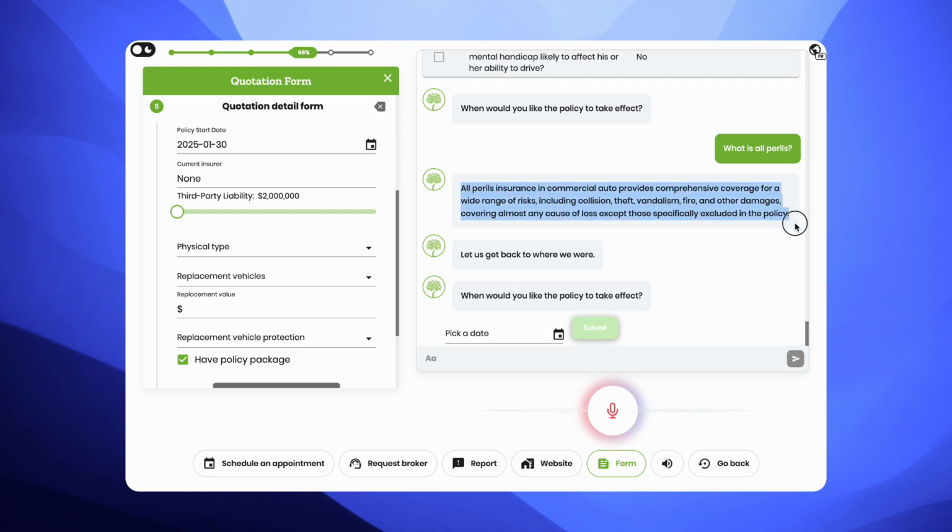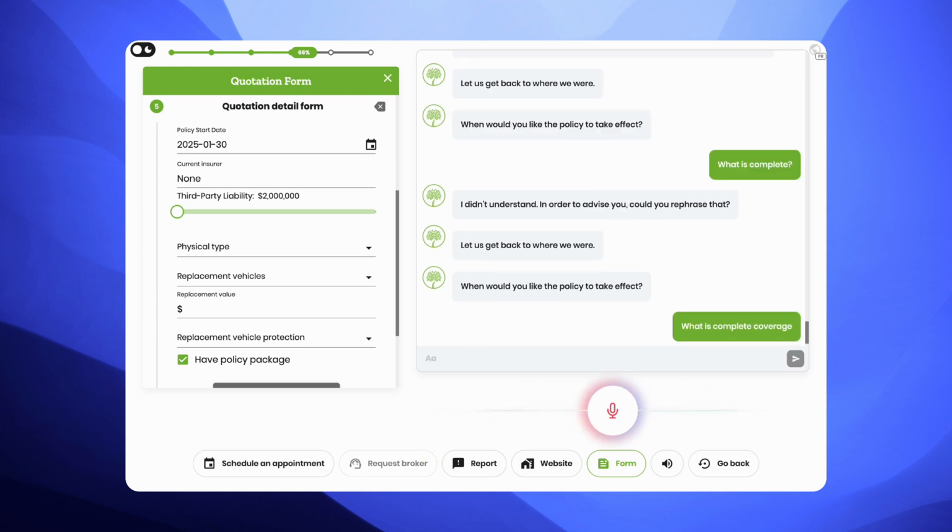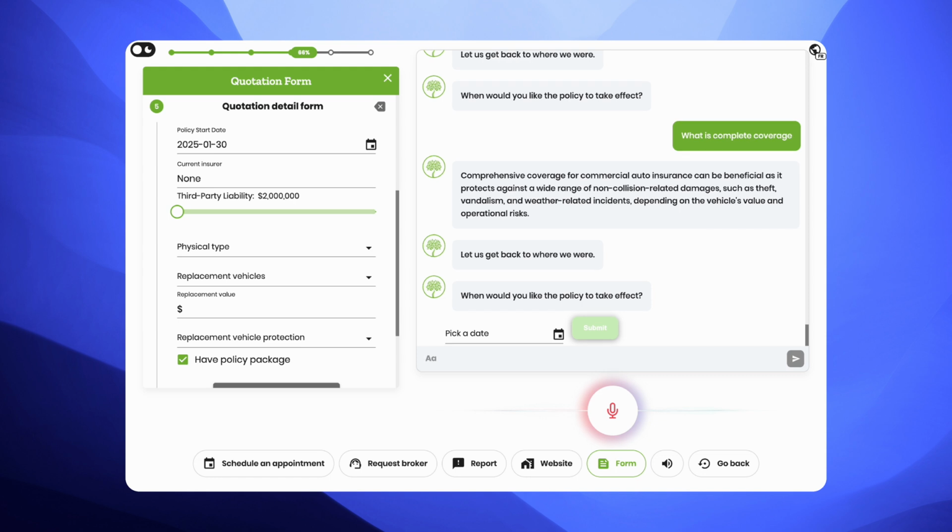Let's inquire about the other type with voice recognition. Now that the client's questions have been answered, they can return back to the form.